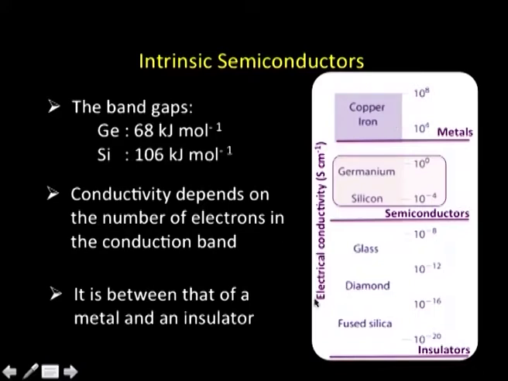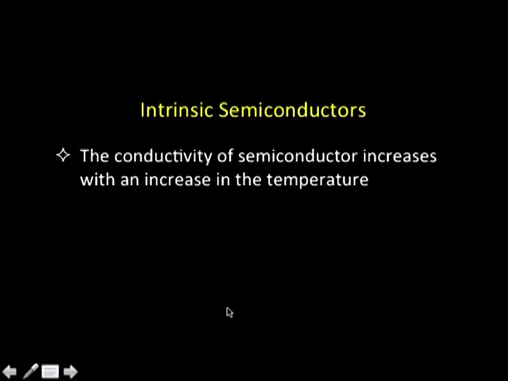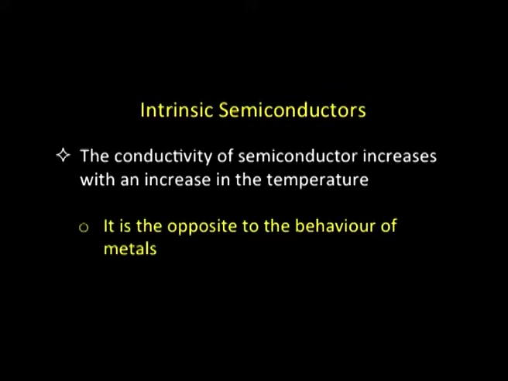Let us move further. In the intrinsic semiconductor, as I just mentioned, the conductivity increases with temperature, because more electrons are able to move from the valence band to the conduction band. You see that this behavior of semiconductors is opposite to that of metals. In the case of metals, if we raise the temperature, the conductivity decreases. That is a very interesting observation we have to keep in mind. Let us move further and talk about the mechanism of conduction in intrinsic semiconductors. That is very important, so please pay attention.